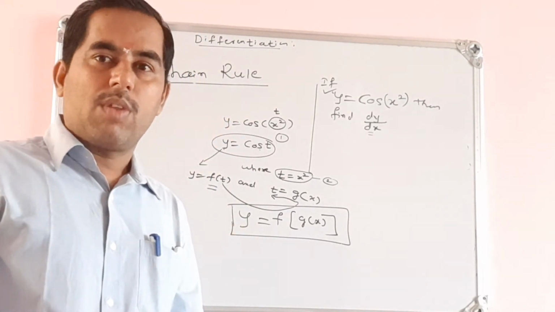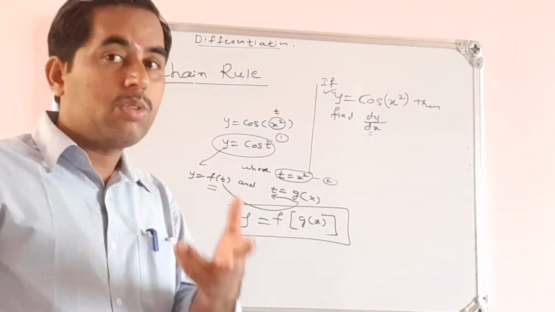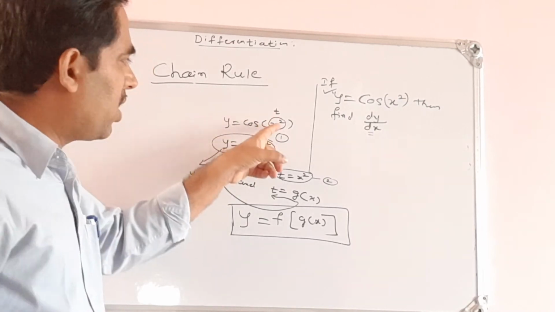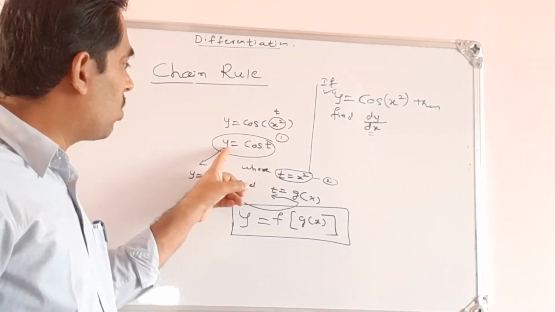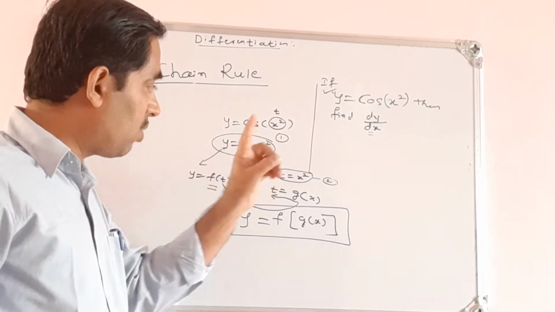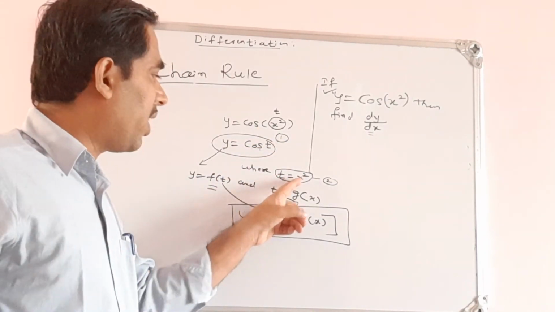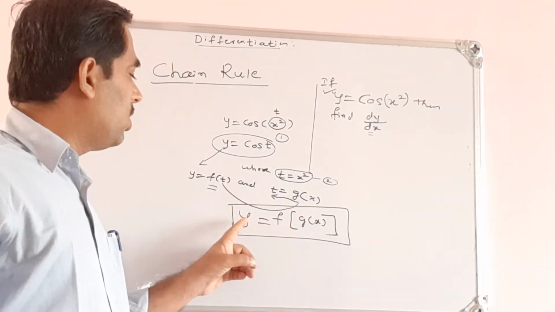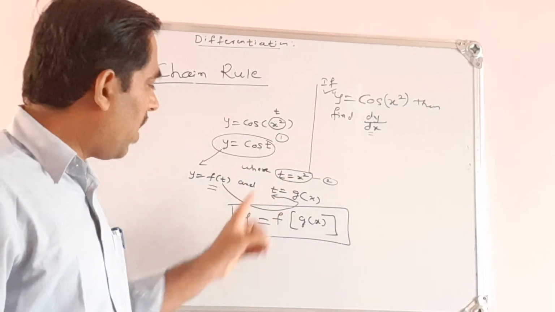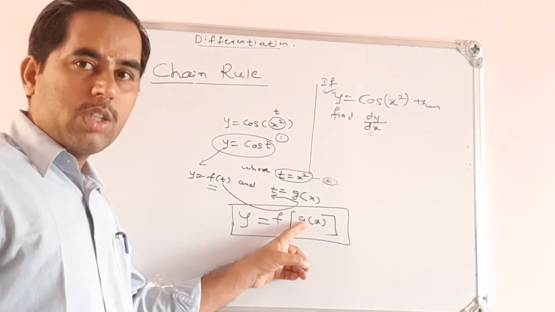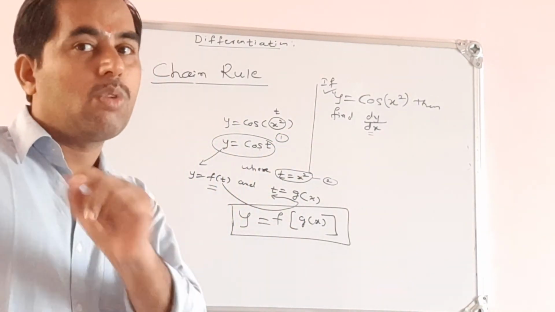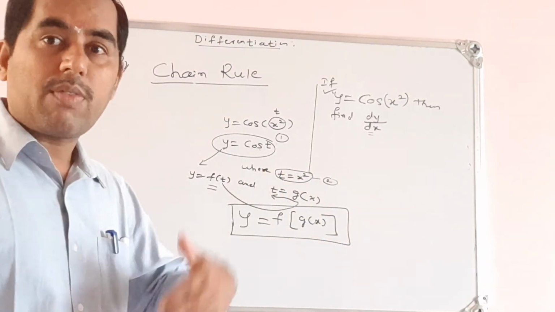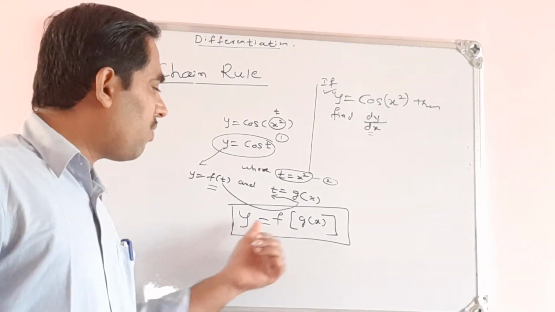So this is a composite function. How do you say it is a composite function? Here, y is equal to cos x square. I have substituted some letter t for x square. Then y is equal to cos t, which is one function, and t is once again a function of x. So y is a function of t, and t is a function of x. Then the given function y is a function of a function. So it is a composite function which contains two functions, maybe even more than two or three functions. We also call it a function of a function of a function.